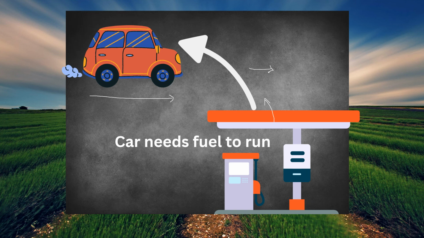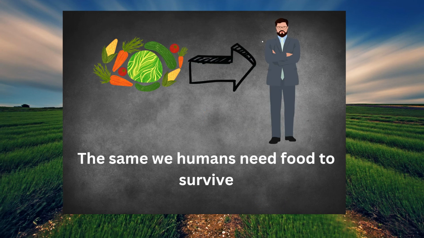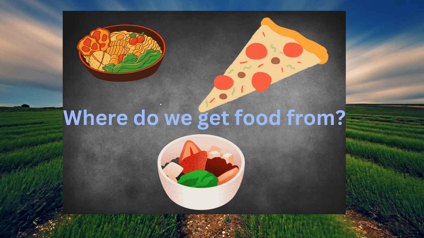So a car will survive with fuel, and we humans survive with food, and food here is acting as a fuel for the human survival. So exactly where do we get food from? Let's think a bit. And it is through agriculture.